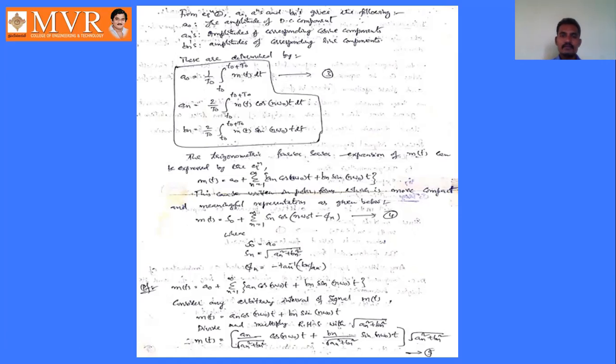We will convert this Fourier series expansion form into polar form, that is s naught plus sigma n equal to 1 to infinity Sn cos(n omega naught t minus phi n), where s naught is a naught, Sn is square root of an square plus bn square, and phi n is minus tan inverse of bn by an.